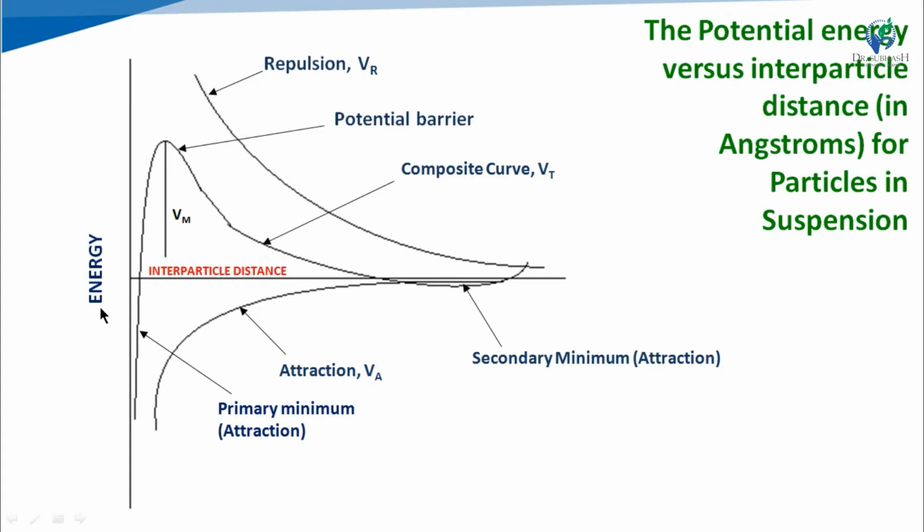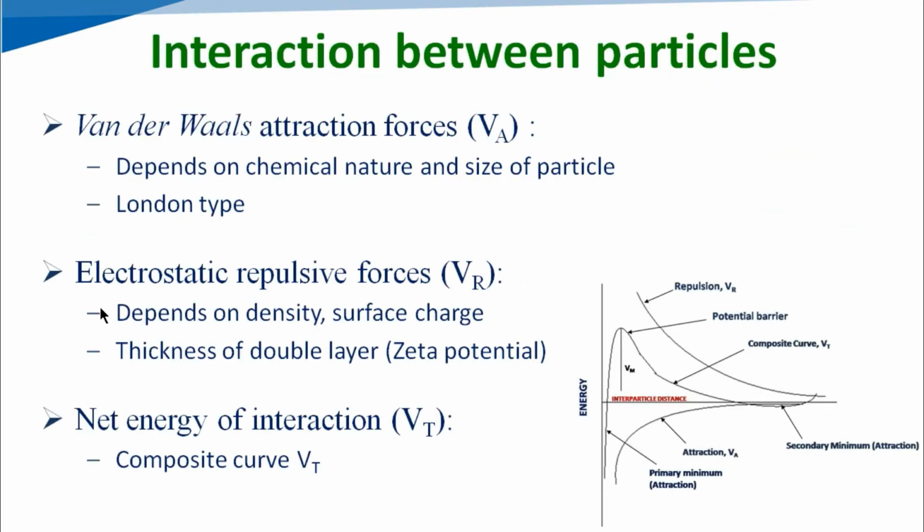With the help of this curve, we can understand whether there will be attraction or repulsion between the particles, and which criteria need to be improved to maintain our colloidal dispersion in a stable mode. So, to understand this graph, we need to understand the interaction between the particles.